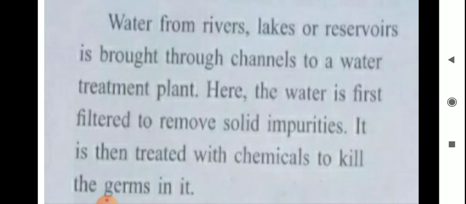Water from rivers, lakes, or reservoirs is brought through channels to a water treatment plant. Here, the water is first filtered to remove solid impurities. It is then treated with chemicals to kill the germs in it.